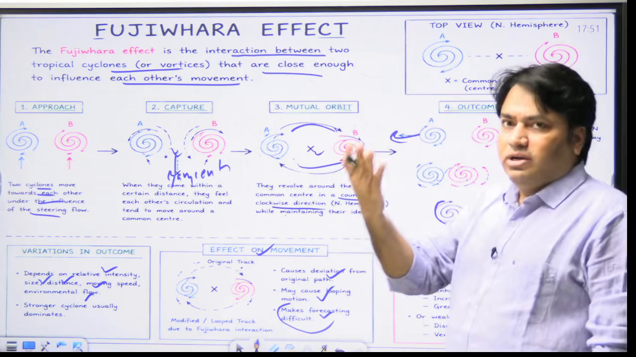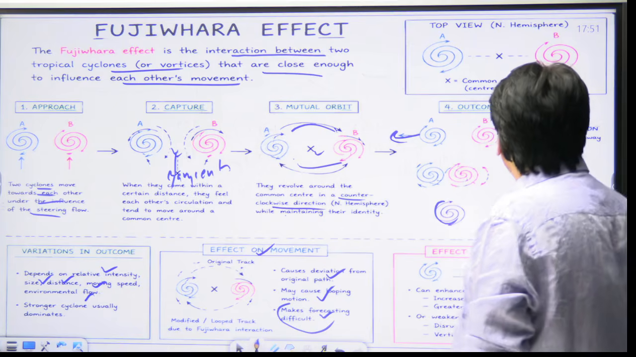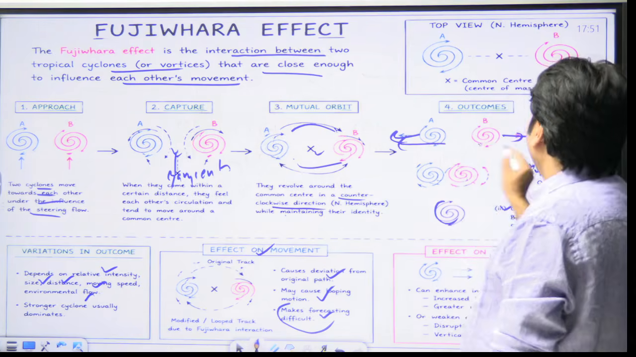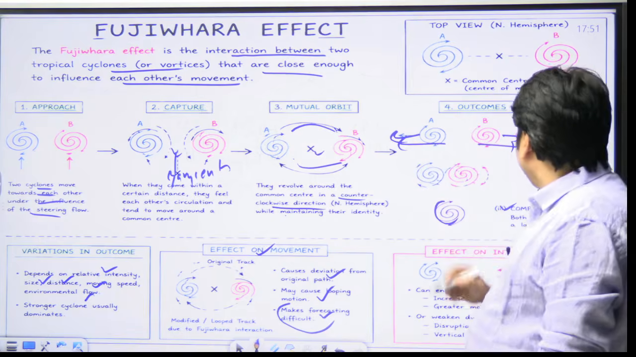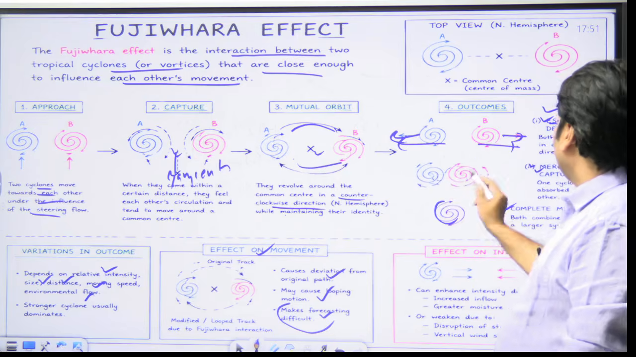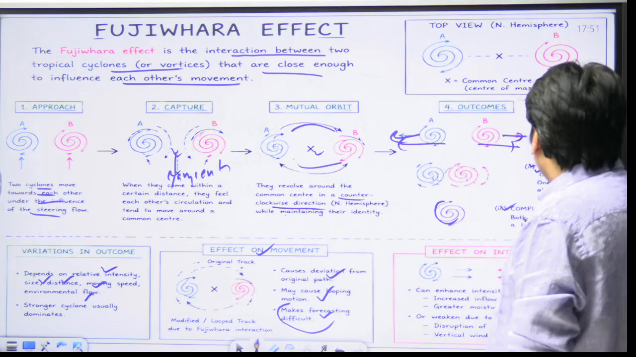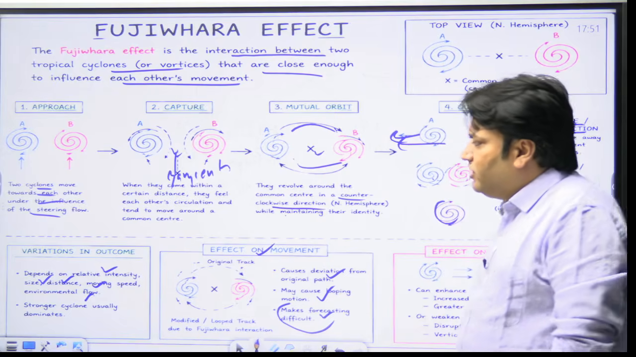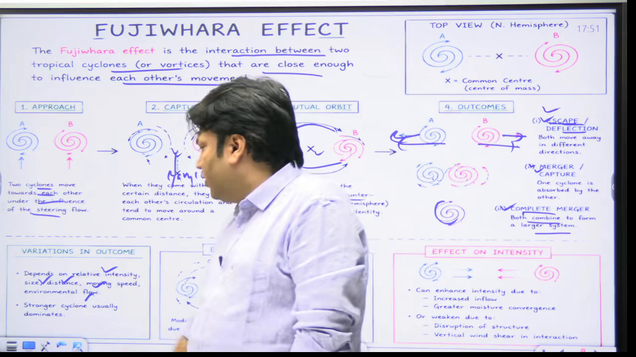What could be the outcomes? There could be three possible outcomes. First, escape or deflection. It means that they could move away from each other. Second, merger or capture. It means that one cyclone is absorbed by the other. And the third is complete merger. It means both combine to form a larger system. Variations in outcome, here points have been written.